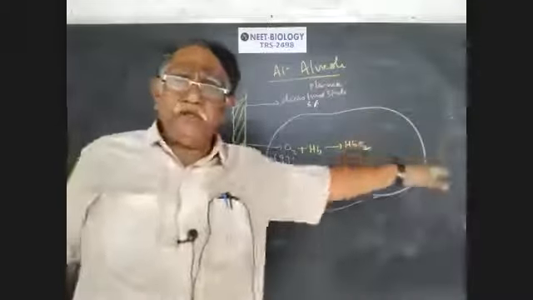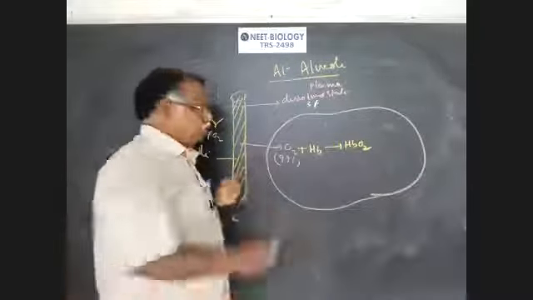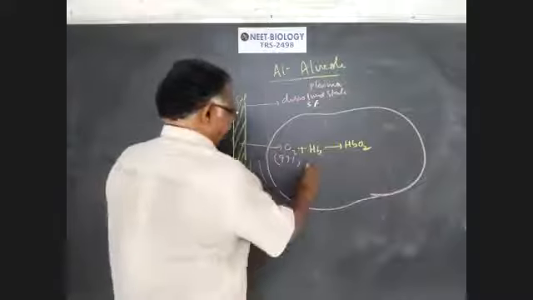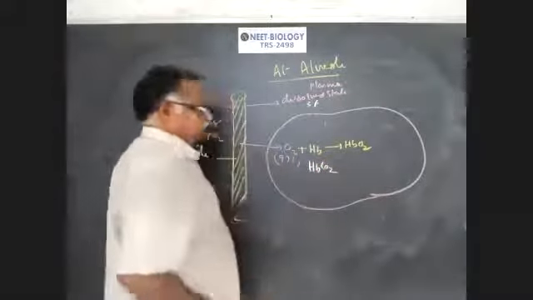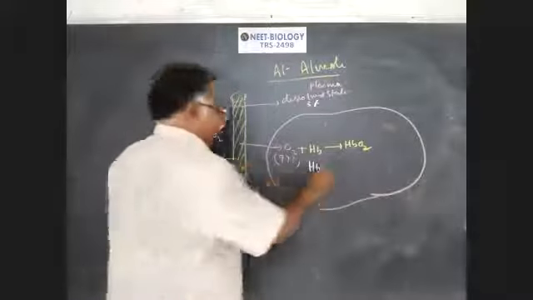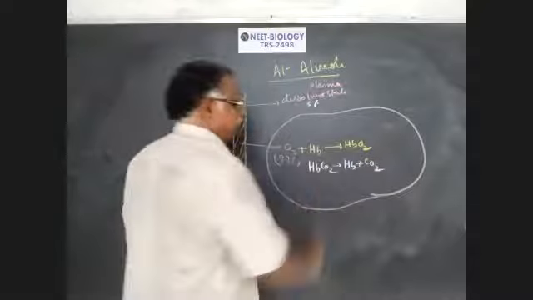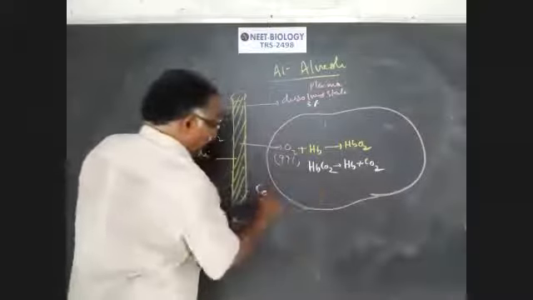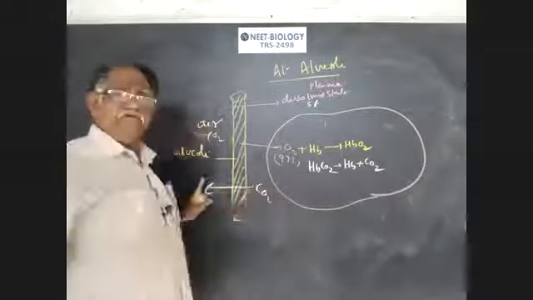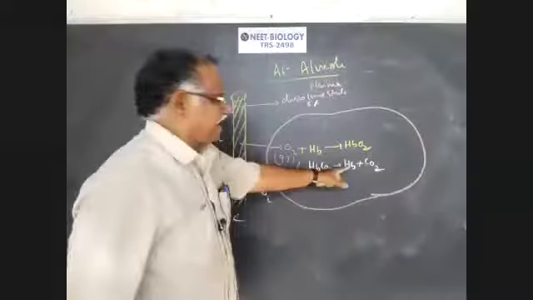At the tissues, PCO2 is high. So at high PO2, HbCO2, carbaminohemoglobin, dissociates into Hb plus CO2. That CO2 goes out into the alveoli. Hb is there.